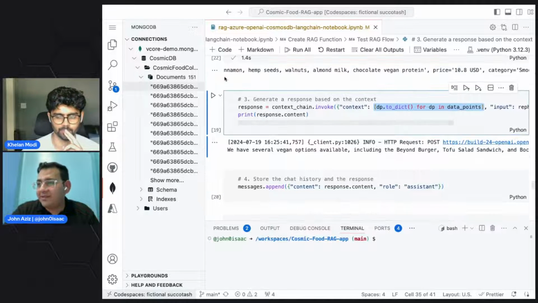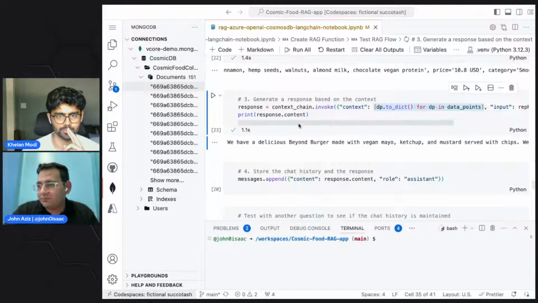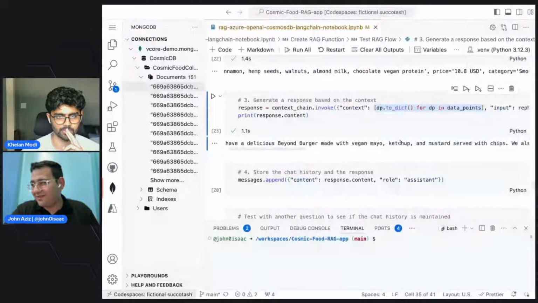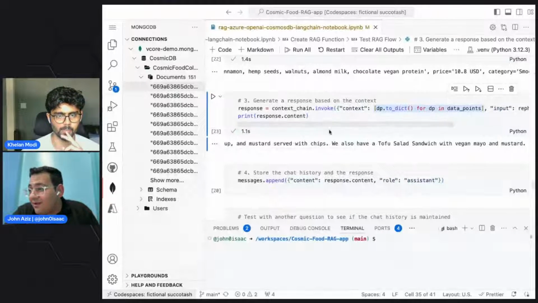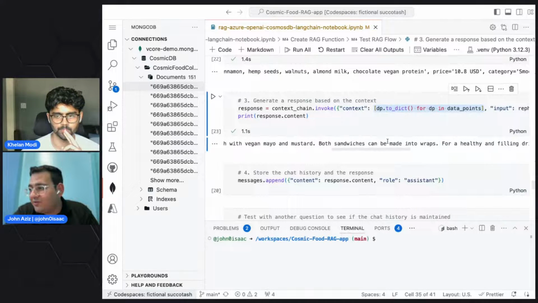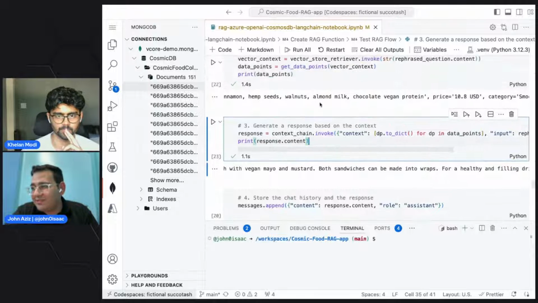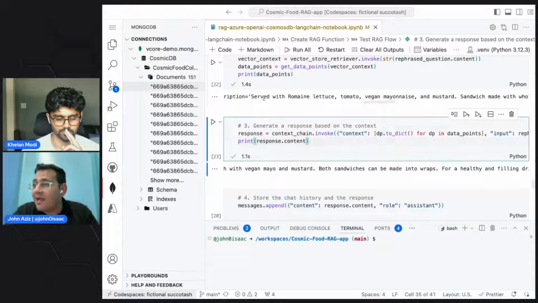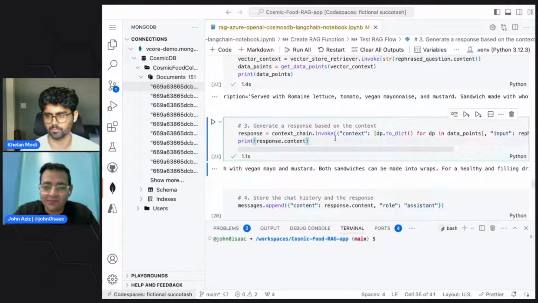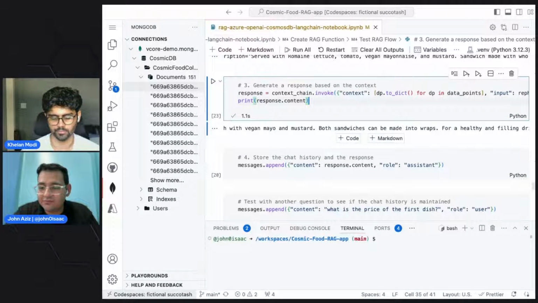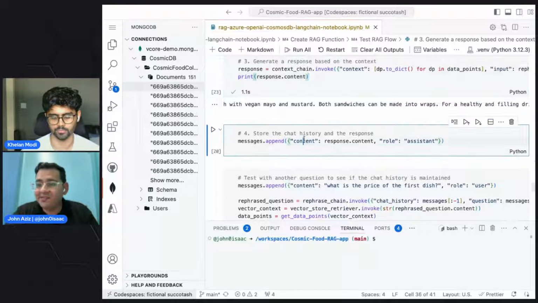Now, I guess we can use this one. We have a delicious Beyond Burger made with mayo, ketchup, and chips. We also have a tofu salad sandwich with vegan mayo, and so on. So that's, I guess, what it returned from the database. And this is what we rephrased with LangChain. Thanks, Pamela, for jumping in.